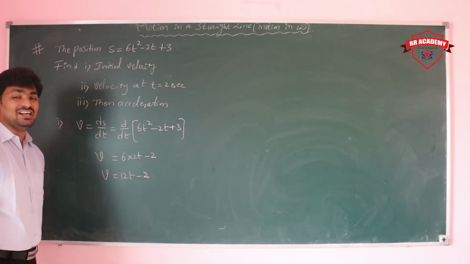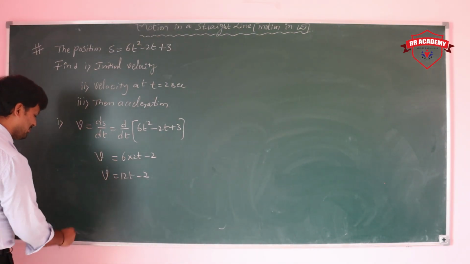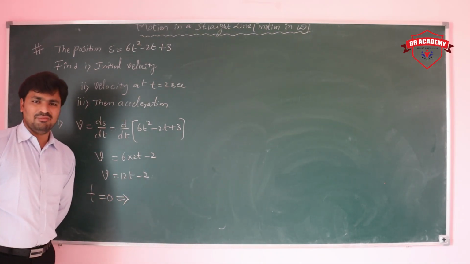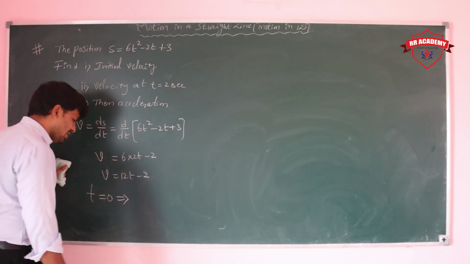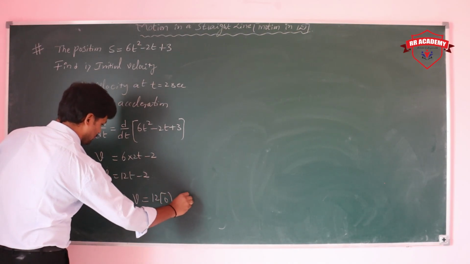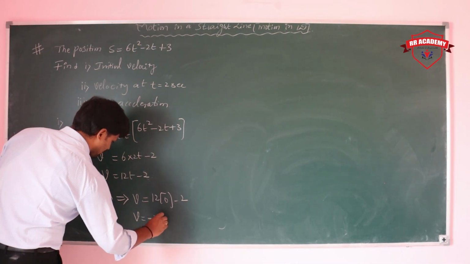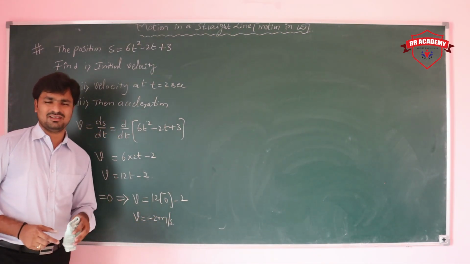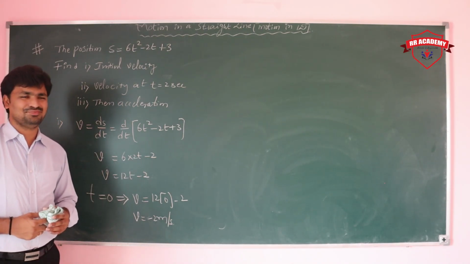They are asking for initial velocity. Initial means it is starting, so t is equal to 0. Put t is equal to 0: 12 into 0 minus 2. The initial velocity is minus 2 meter per second, meaning it starts from the negative direction.